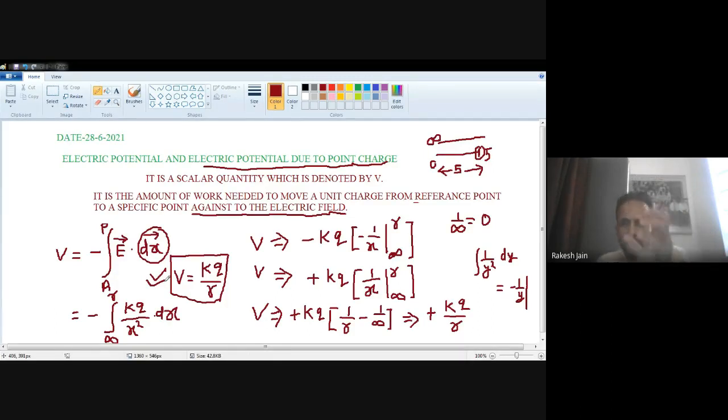Okay. Now once again, I will repeat the starting steps to calculate the electric potential. If you have any confusion, this revision will solve that. So just see the diagram again, and we will repeat this.